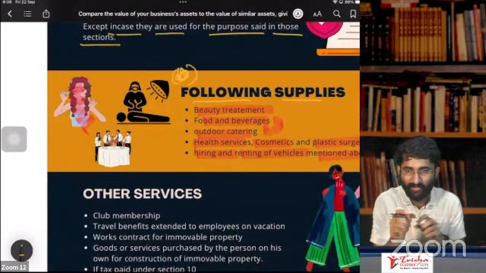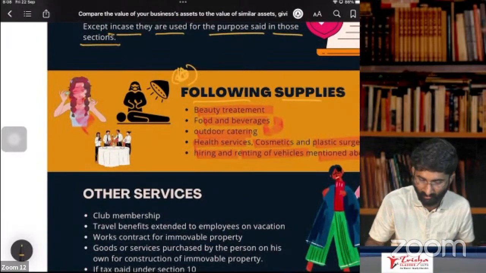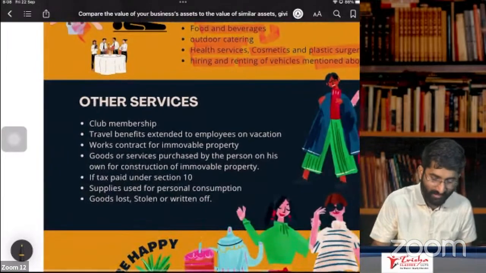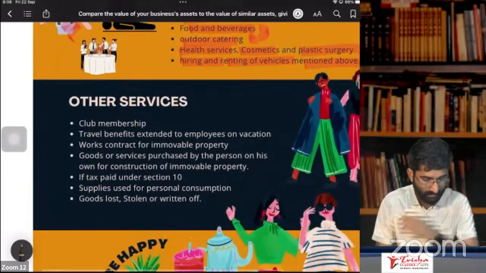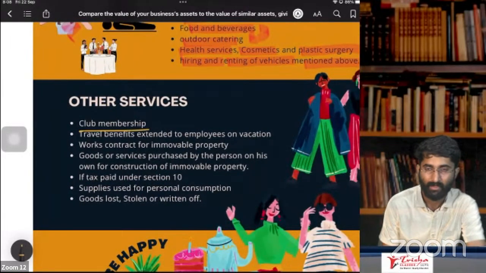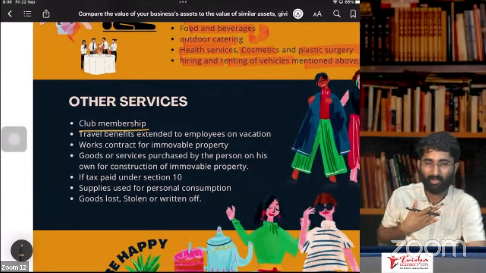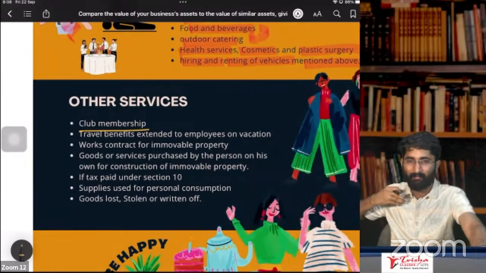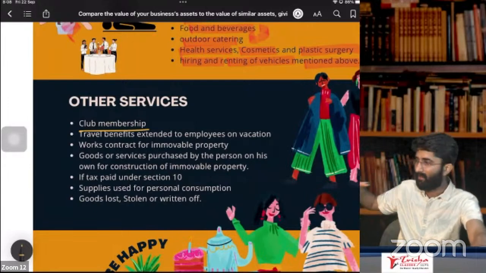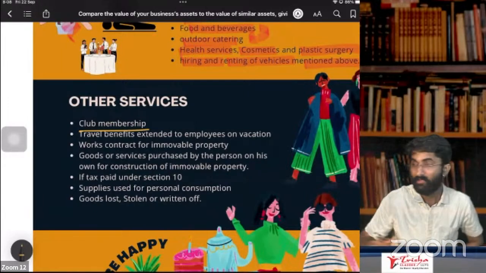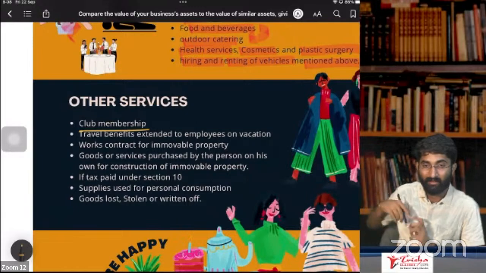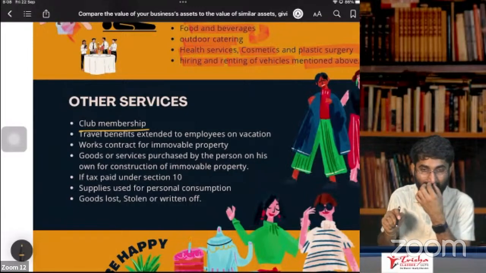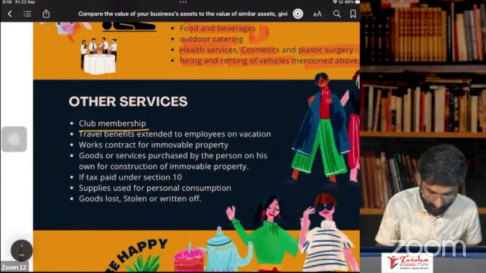Otherwise, when you are making notes, make your own notes and write it there. Other services. Which are the other services? Example, club membership. You are my employee, I am your employer. On your behalf, I am taking some club membership, a healthcare club. I am taking the membership and giving it to you. The club gives me an invoice with GST written on it. Can I take ITC? No, I cannot take ITC on this.